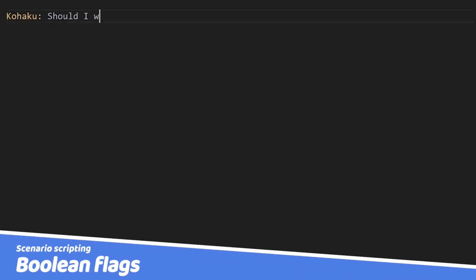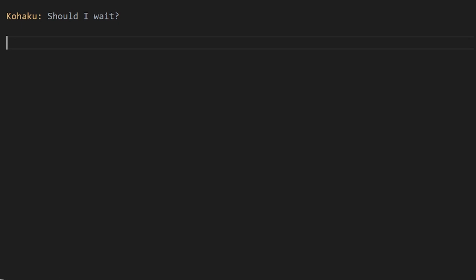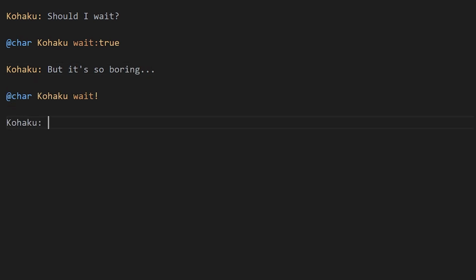Boolean, or true or false, statements in scenario scripting have been simplified. It is no longer necessary to type out the entire Boolean command parameter name followed by its value in command lines. Instead, it's now possible to change the value with the parameter name and an exclamation mark.